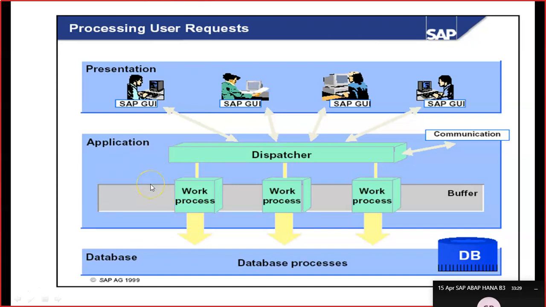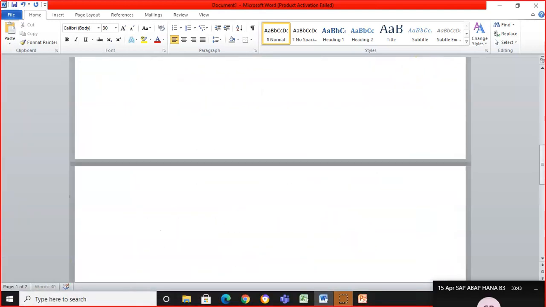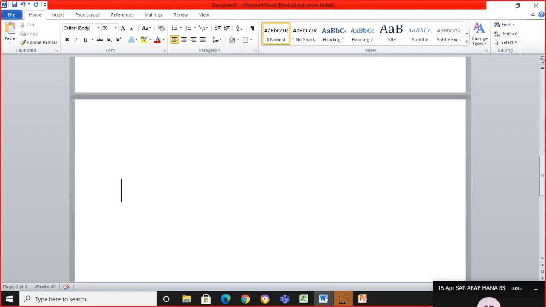How do we place that, and how do we make use of the application server file? We'll also discuss that. But right now, we are focusing on loading the data from your local system, guys. So we'll see the program and different possibilities to do that. Now what we will be learning is getting the data from a flat file into our SAP screens, and from there we get the data into DB tables.